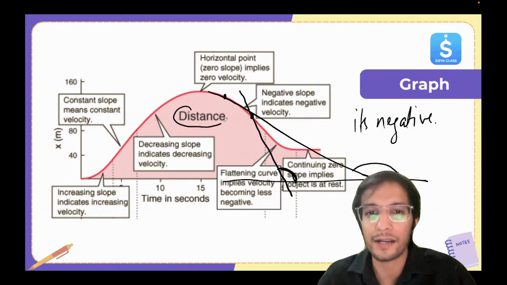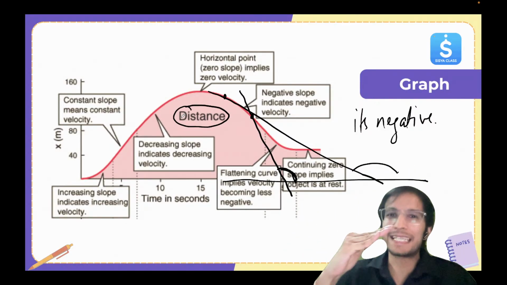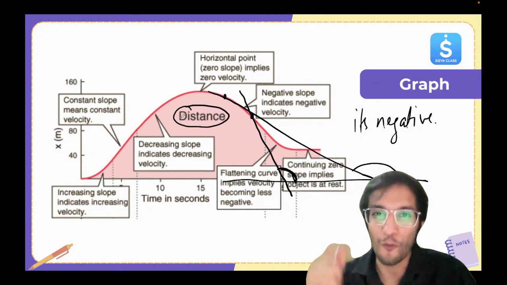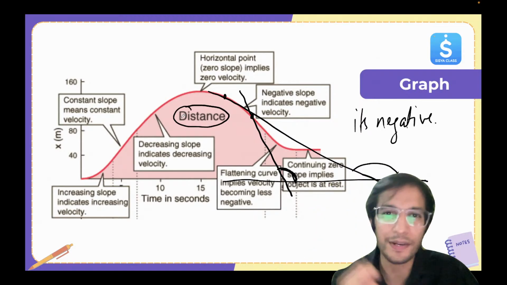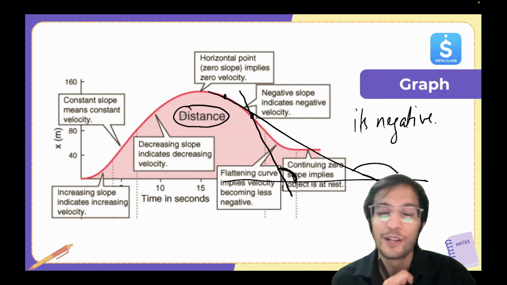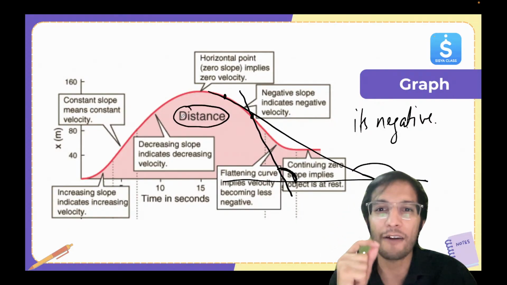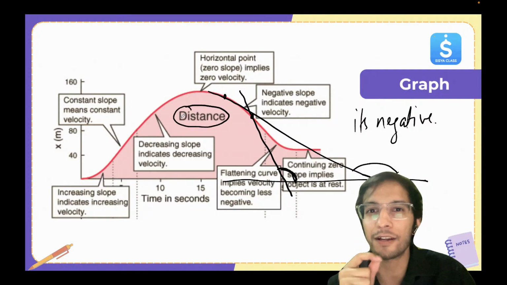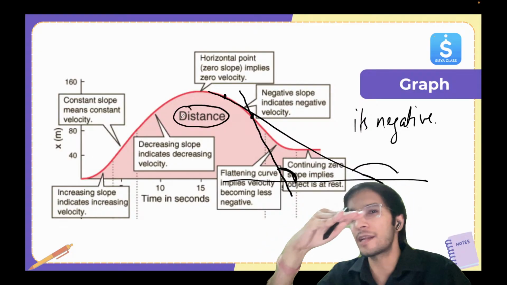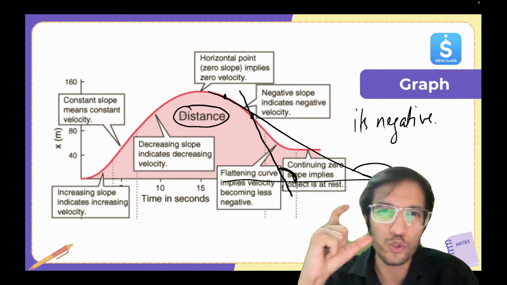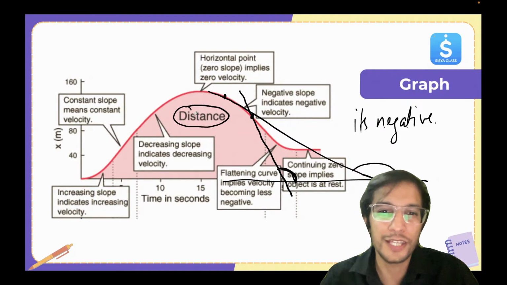Now, is this distance correct? Or is it wrong? Think about it. Can distance ever decrease? Once we have covered some distance, let's say 10 meter, can it become 8 meter? Can it become 7 meter or 6 meter? No, it never decreases. Distance can never come down. The distance time graph can never come down. It can become parallel, but it can never come down. It can either become parallel or it can go up only. Because once the distance has been covered, it's covered. It can't be decreased. So this is wrong, beta.